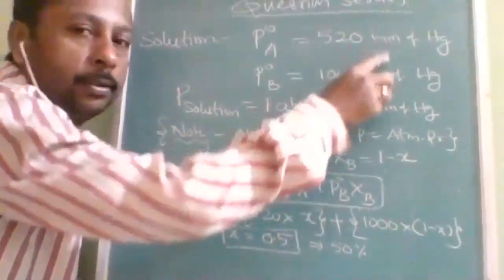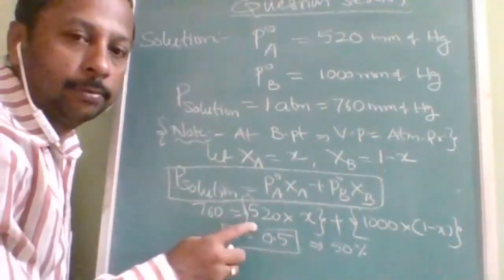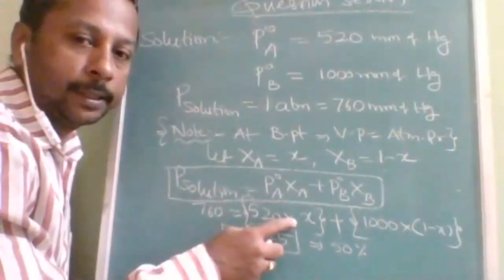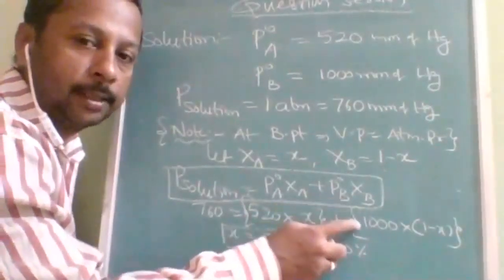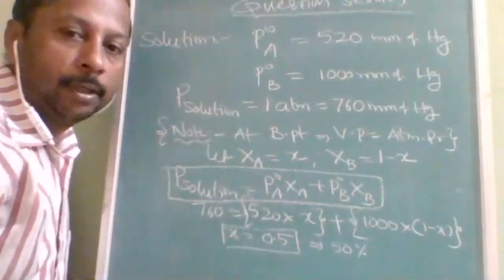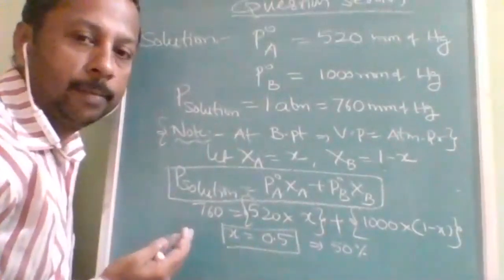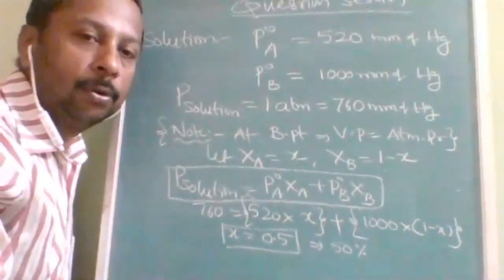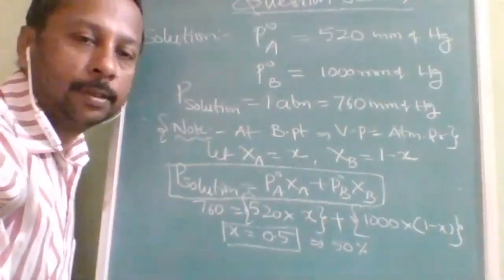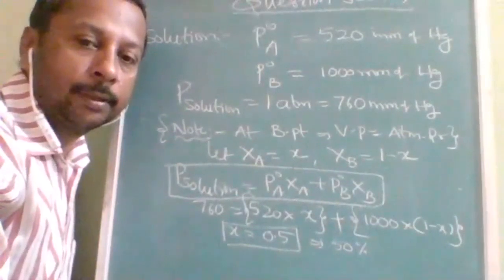Because these units are in mm. So 760 is equal to 520, P naught A is 520, and I have taken this as X, plus P naught B as 1000 into 1 minus X. So X is equal to 0.5. When you convert 0.5 into percentage, it will be 50%. So the mole percentage of A in the solution is 50%. I think, is it clear? Ready for the next question?